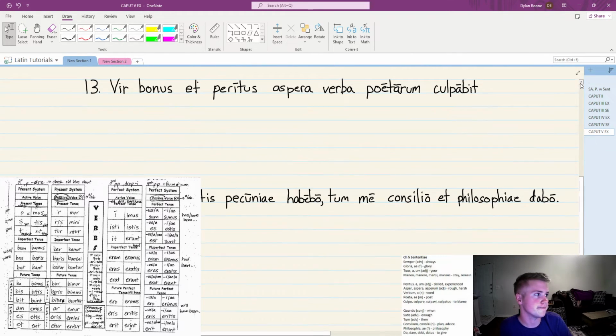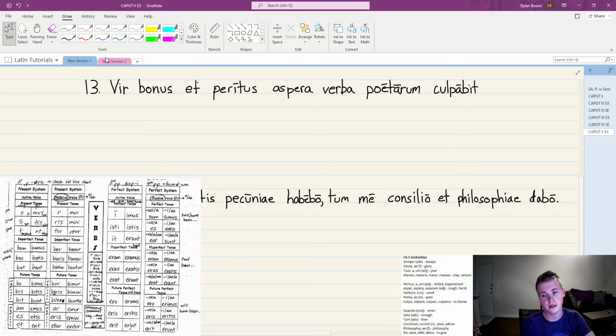So number 13. We have vir bonus et peritus aspera verba poetarum culpabit. So this is good practice for picking out your future verbs, but you'll have these B endings, which are very common. And that applies here as well. So here is your verb in the sentence.